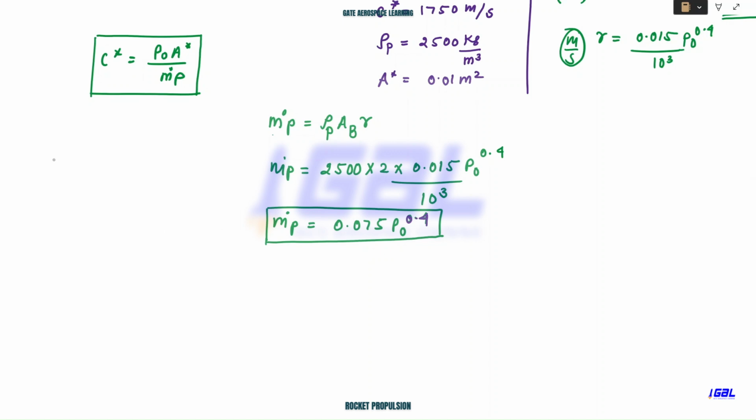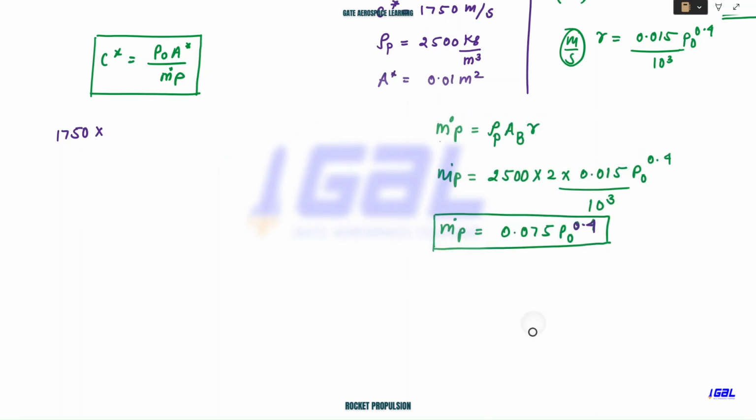So I'll substitute m dot p in this equation. c star is 1750 meter per second, right, and m dot p is 0.075 p naught to the power 0.4.